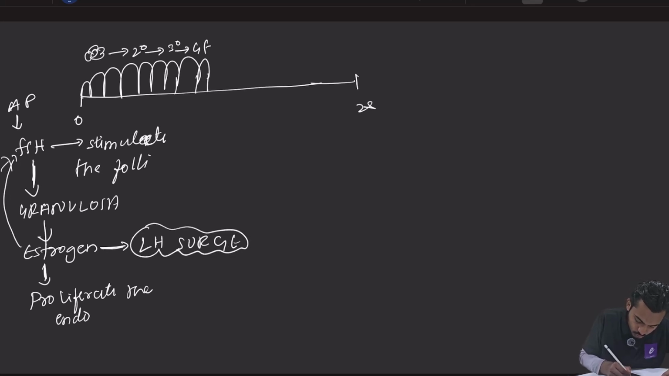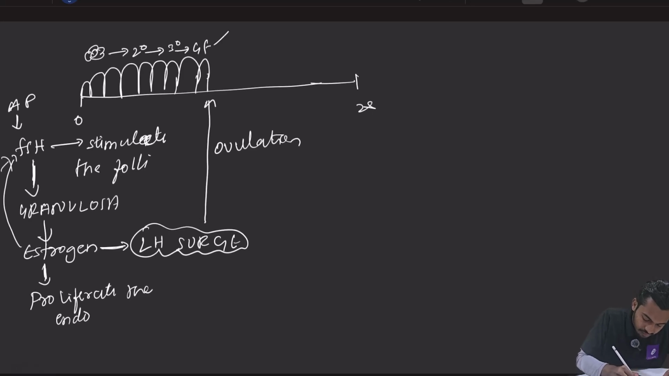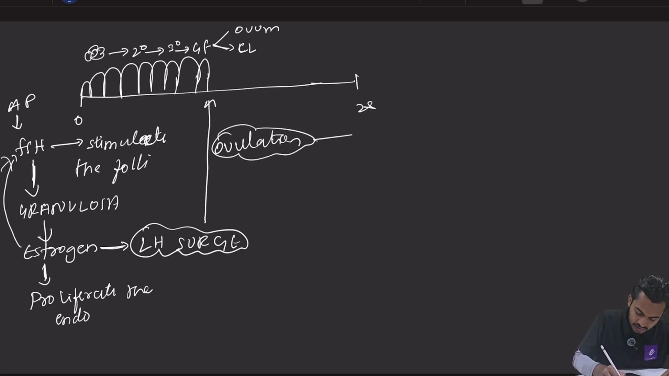What will LH surge do? LH surge will bring ovulation. So when ovulation happens, this Graafian follicle will rupture and release the ovum. And the remaining Graafian follicle will become corpus luteum. So after ovulation, what will happen? Graafian follicle will become corpus luteum.